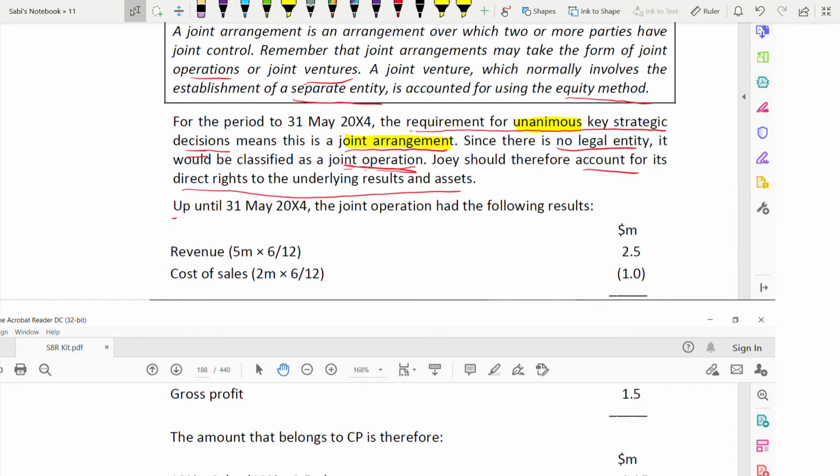So up until this one, they have the following results. That's why they are giving you the revenue, the cost of sales and gross profit. When it's a joint operation, you need to find revenue, cost, and gross profit. But when it's a joint venture, you use the equity method.